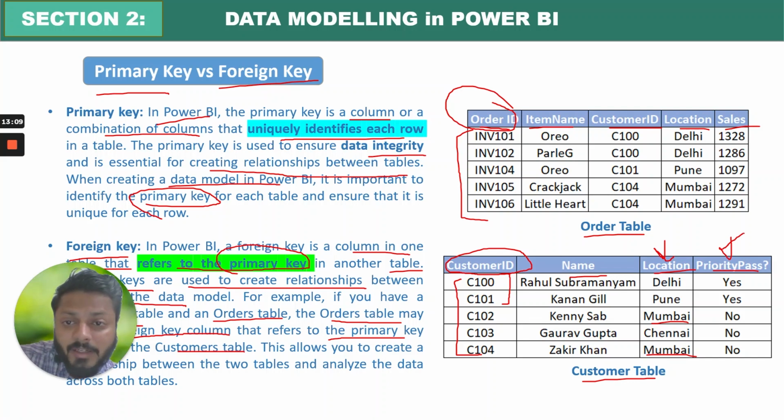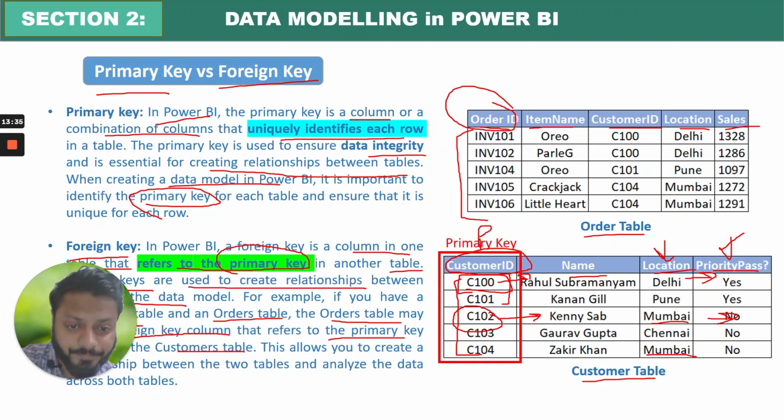So we should not create these as my primary key. Primary key will define each row uniquely. So C100 as customer ID will identify Rahul Subramaniam, location Delhi, and priority pass yes. C102 will tell me Kenny Sebastian, it is in Mumbai, and priority pass no. So it is identifying uniquely the complete record, right? So that's why I can say this is my primary key.